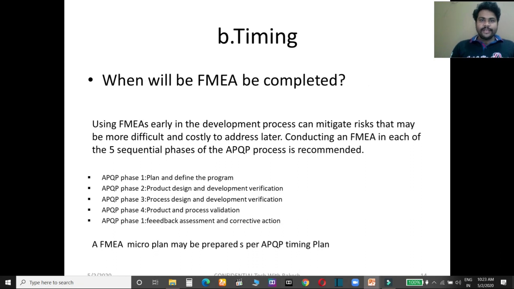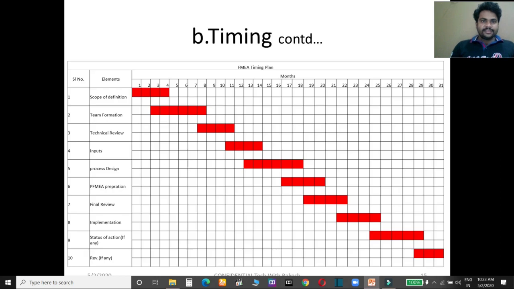Then timing. When you are going to plan anything, regarding planning you also have to give it a time frame, in which time what elements you have to cover. So in this timing you have to make a format like this. In elements you write on the left side, and on the right side you put the months with dates. So which elements or points will be covered in how many days will be discussed here.